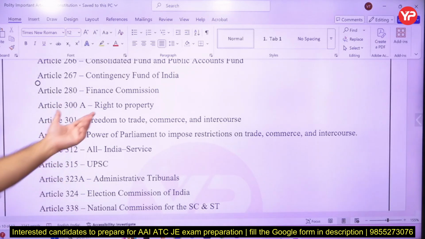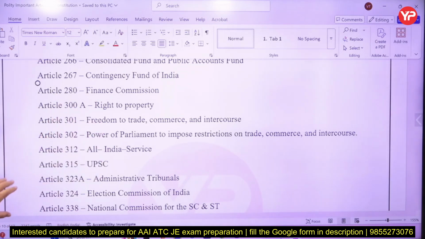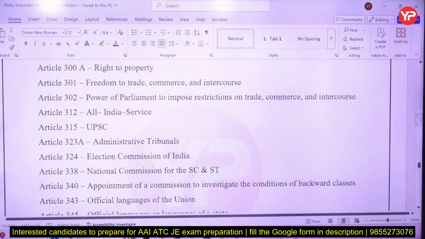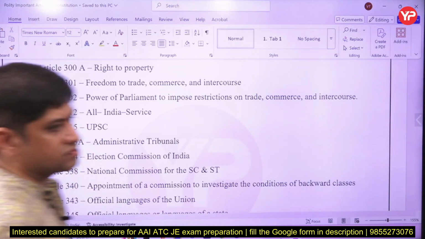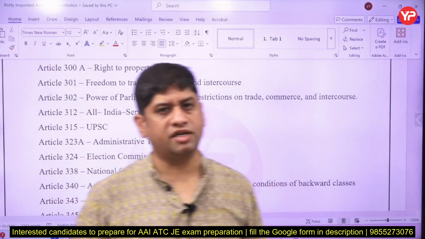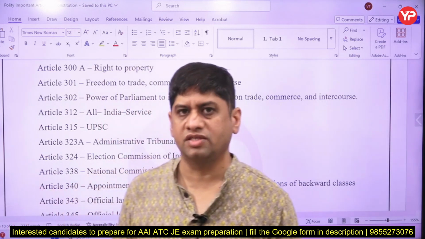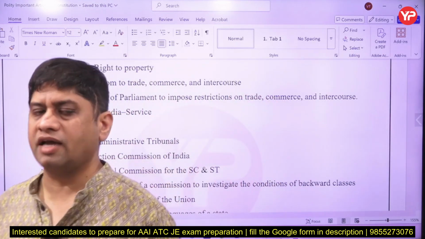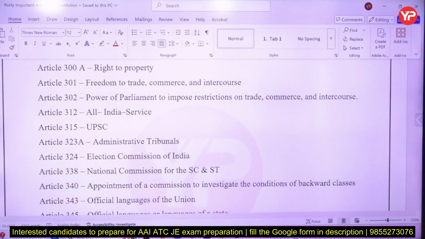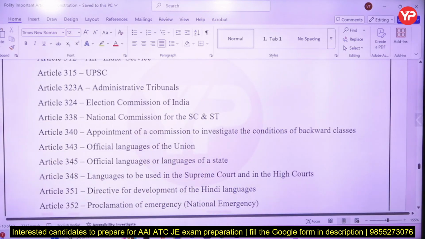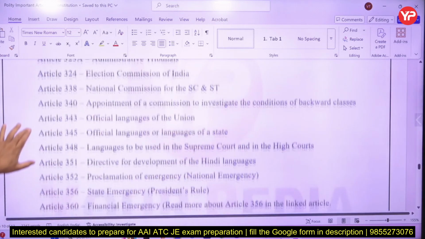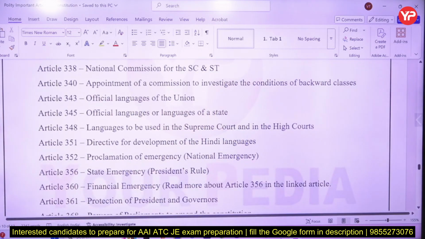Article 300A: right to property is now a legal right, not a fundamental right. Article 301: freedom of trade. 302: Parliament can impose restrictions. All India services: there are 3 All India services, Indian Administrative Service, Indian Police Service, and Indian Forest Service. These are cadre based services, which are under article 312. Union Public Service Commission, article 315. Administrative Tribunal, Election Commission of India, 324. National Commission for SC/ST.